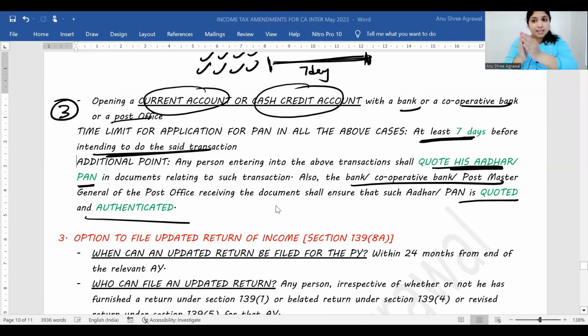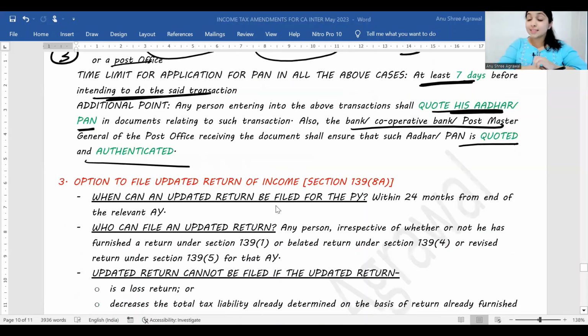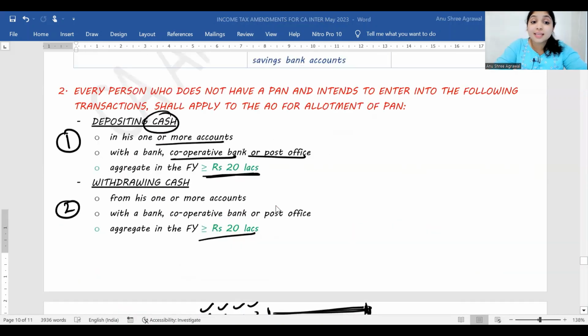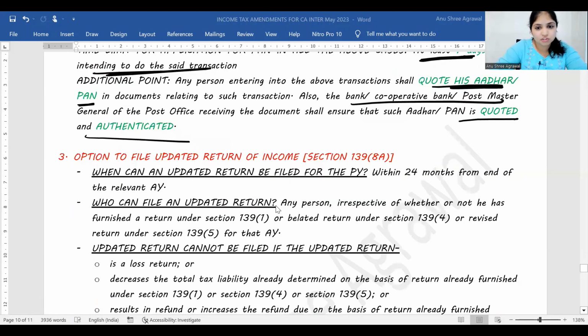Whenever you want to do this transaction, before that, leave 7 days. Even before 7 days, you should have submitted the PAN application form. Then, to do these three things, you will be filling a form. Like to open the current account, you will be filling the form. In that form, you have to mention your PAN number or your Aadhaar. Fine, guys, simple. So this was our second concept, a second amendment relating to assessment procedures.